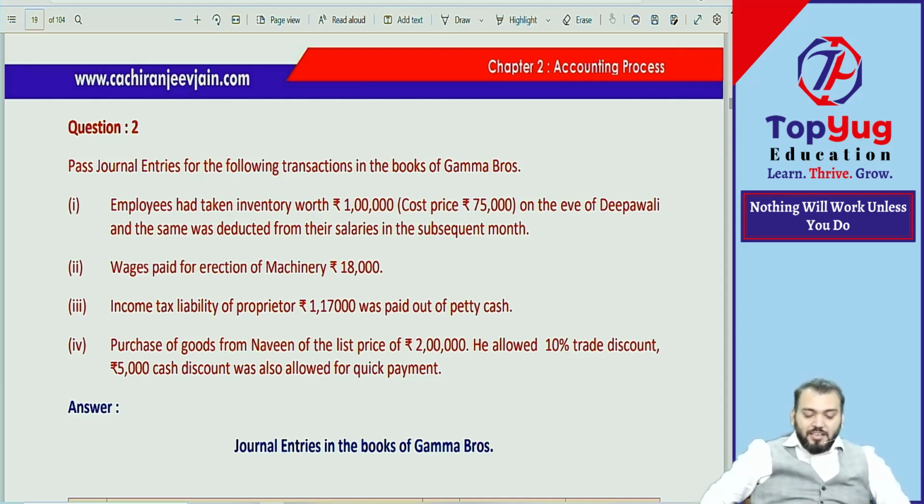Third, income tax liability of proprietor was paid out of petty cash. Petty cash means cash only. So income tax liability of proprietor, what journal entry? Personal expense account debit, or rather drawing account debit to cash. Correct. It is decreasing capital. Drawing account debit to cash.